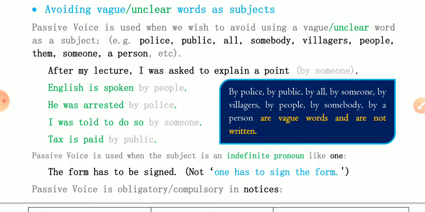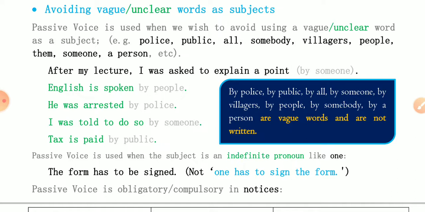For example: police, public, all, somebody, villagers, people, them, someone, a person, etc. Example: after my lecture, I was asked to explain a point by someone, but by someone will not be written because this is a vague word.